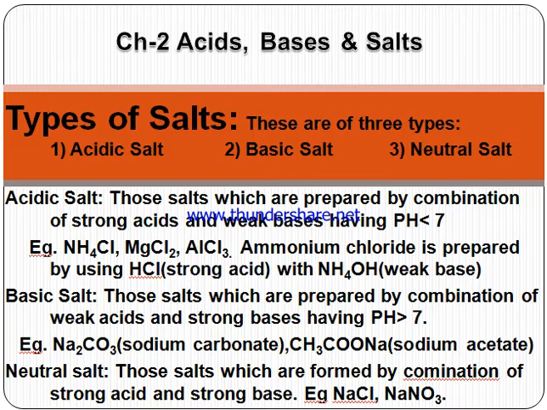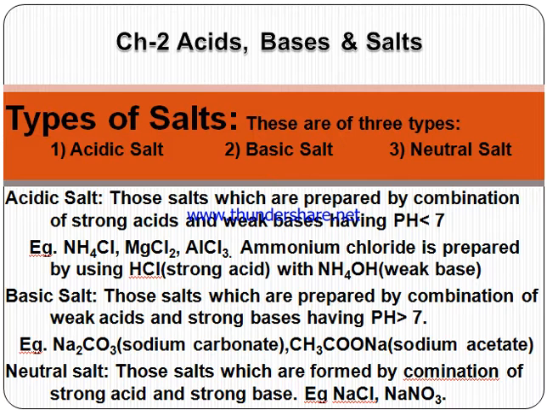Listen carefully. When the acid is strong and the base is weak, then they combine, but the whole solution can't get neutral. Due to the strong acid, the whole solution is a little acidic. So this is known as the acidic salt, whose pH value is less than 7. For example, ammonium chloride, magnesium chloride, aluminium chloride.